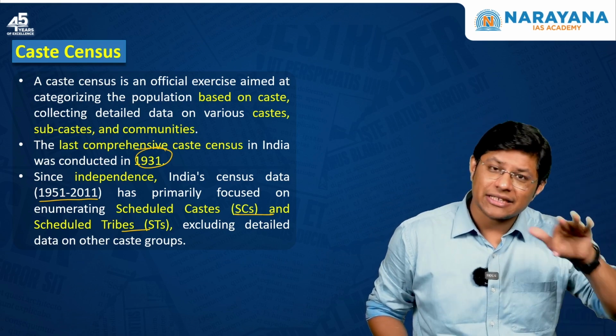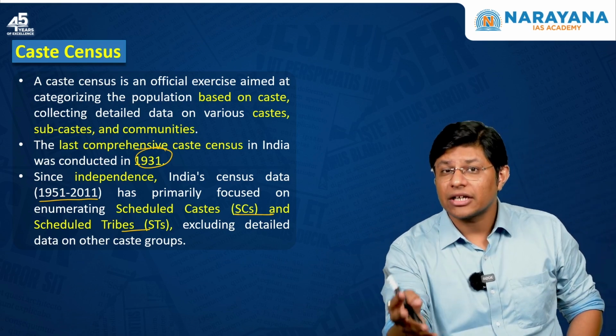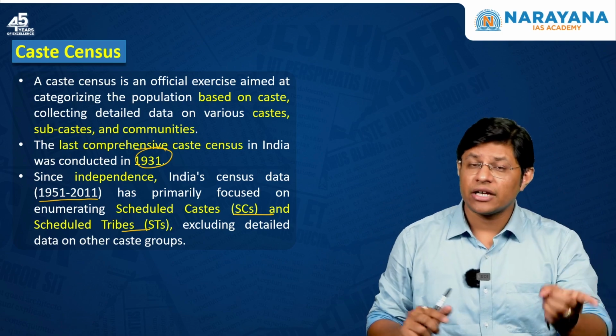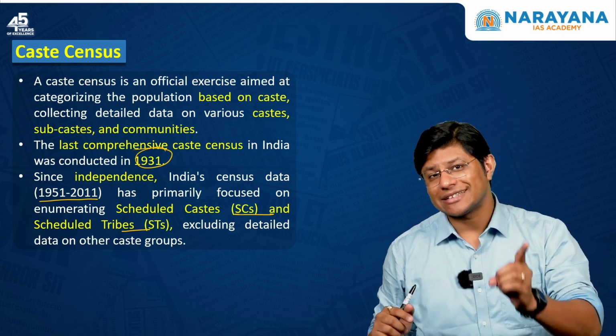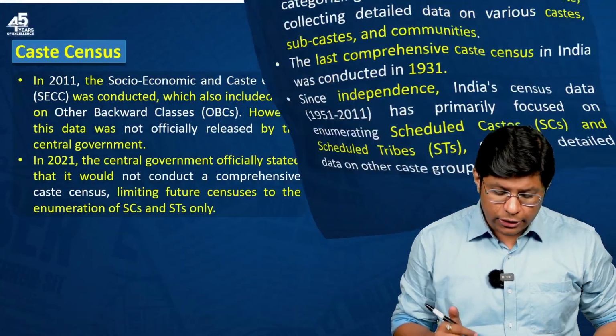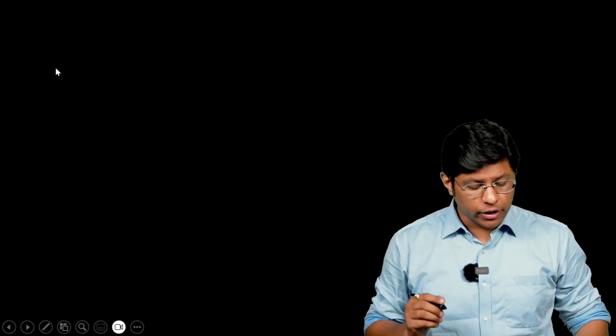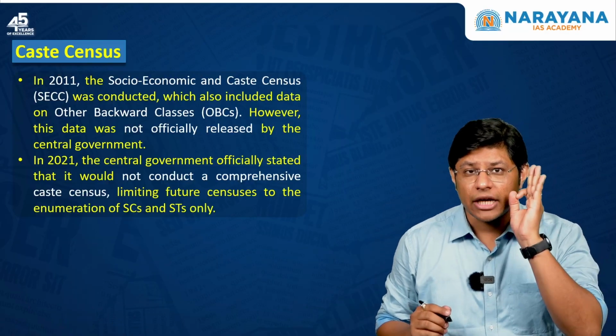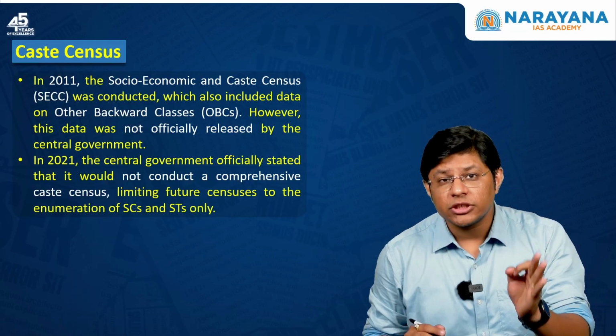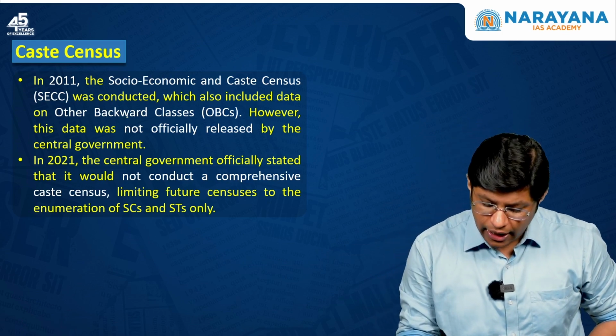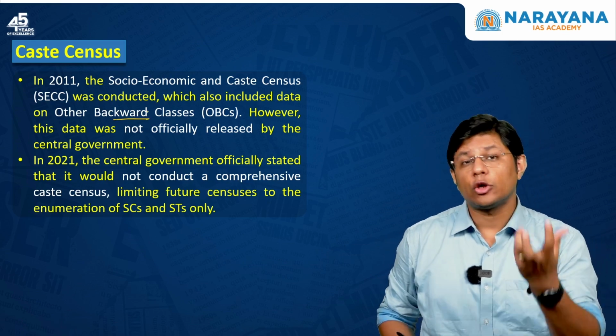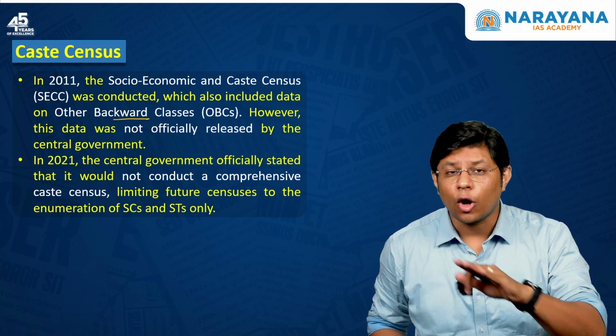During the census itself, information about different castes was collected, which means only the scheduled caste and scheduled tribe. But in the year 2011, socio-economic caste census was undertaken, where the information of OBCs, the other backward classes, was also collected, but it was not made public.